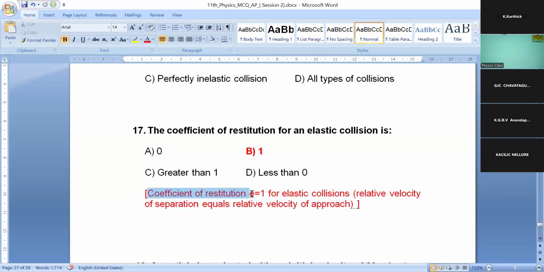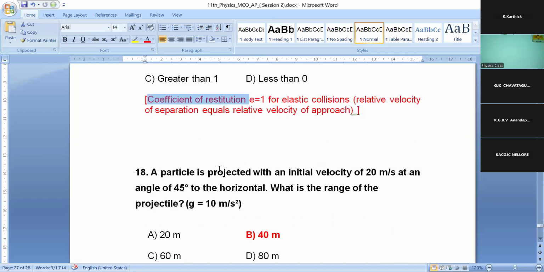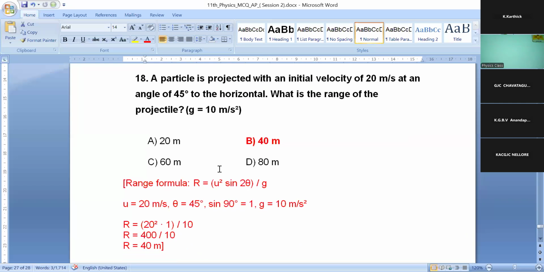The coefficient of restitution E is equal to 1 for elastic collision. Relative velocity of separation equals the relative velocity of approach. For the elastic collision, the relative velocity of separation equals the relative velocity of approach. So E is equal to 1. Clear?